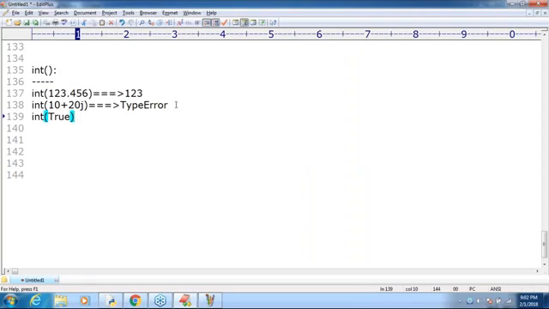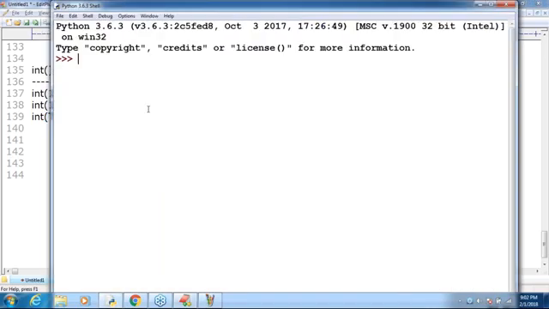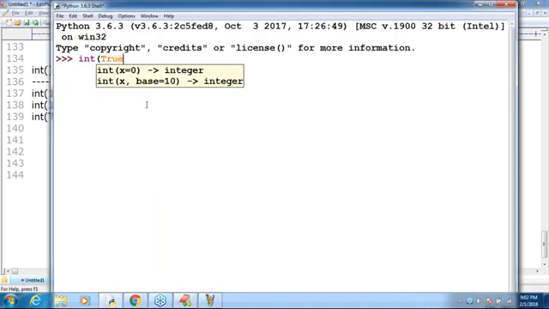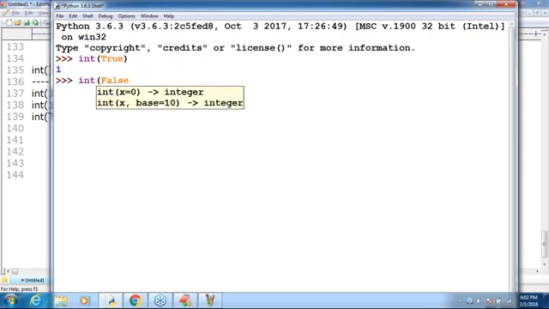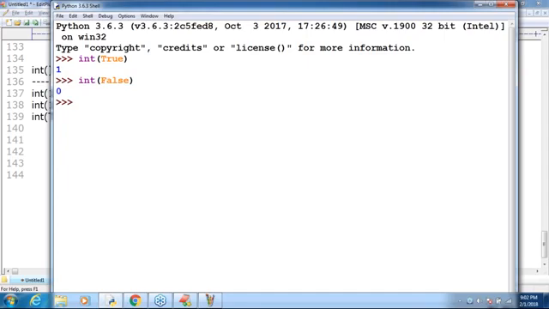Good. I covered this several times, sir. In Python, True is always treated as 1, and False is always treated as 0. Based on that formula, it is going to perform. int of True, what is the answer? 1. int of False, what is the answer? 0. Sir, clear, right?